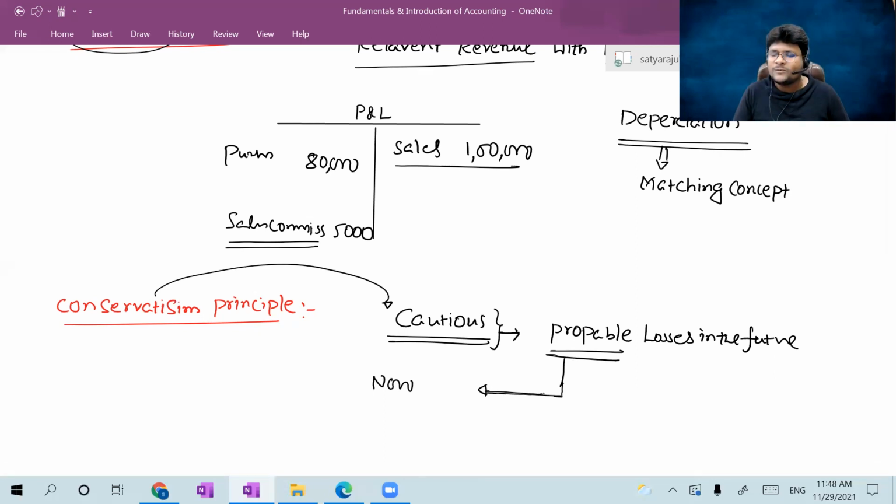The conservatism principle is telling us that if there are probable losses in future, with more probability and more chance of occurring, you can record such losses right now into your books of accounts, in the form of provisions, etc.